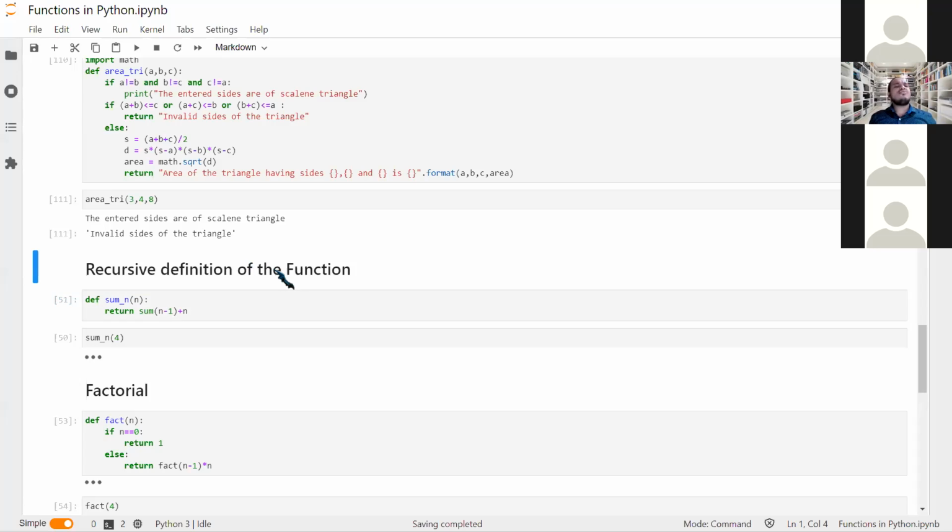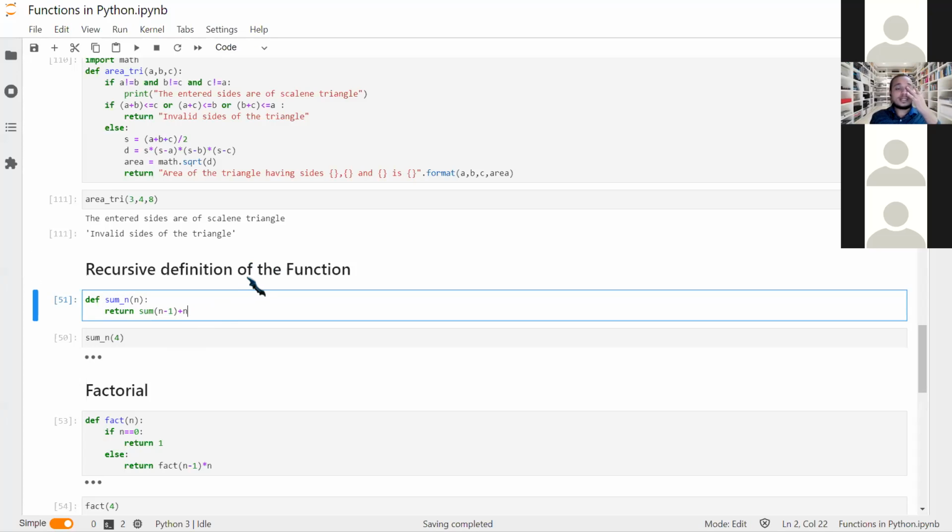And we also know the formula for that, don't we? n into n plus 1 by 2. So this is simple, but yet we don't need to write many things. This is just a simple example. Here I am defining the name as sum_n, and I'm just returning that if I already have the sum from 1 to 4, I'll just add the 5 to it.